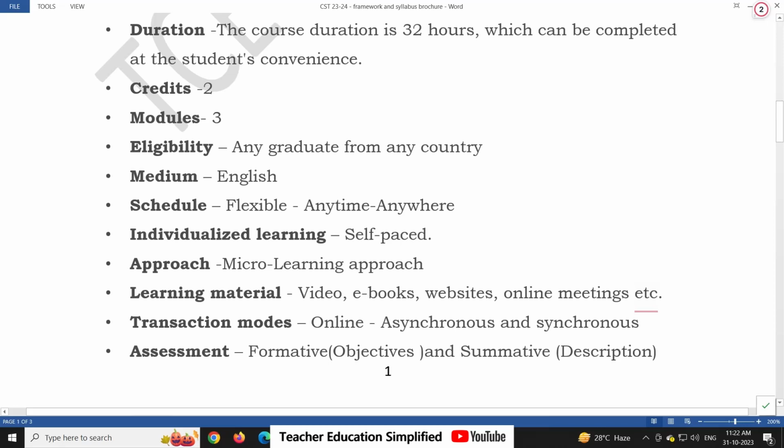Learning materials are available in the form of videos, ebooks, and some websites, and some online meetings will be arranged. Transaction mode is online, asynchronous and synchronous. Both modes will be used. There are YouTube videos uploaded, some PDF files are uploaded already. You can access them as you wish. It is called asynchronous. In a synchronous mode, we will have some meetings during the course where we do have interactions. We do have some course related interaction, that is called synchronous, maybe on Zoom meeting or Google Meet.